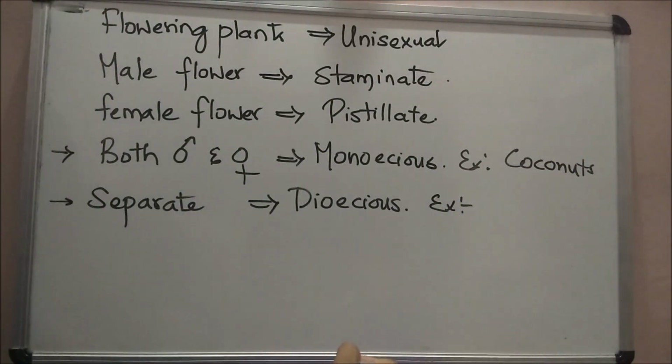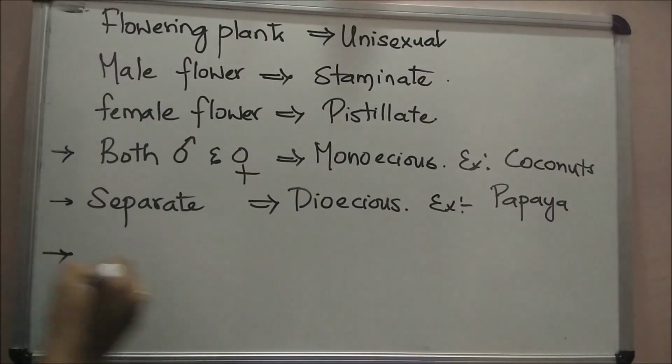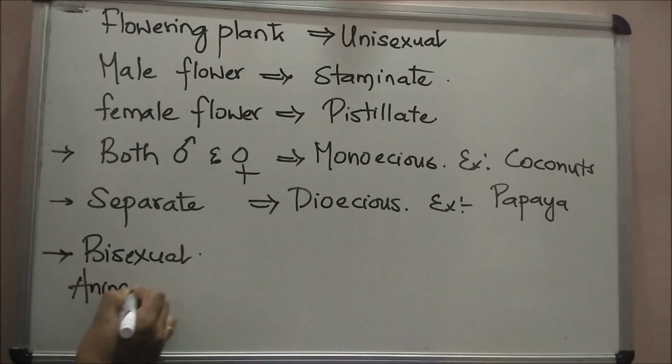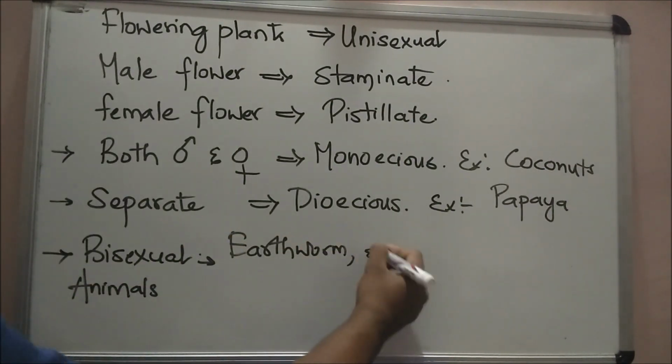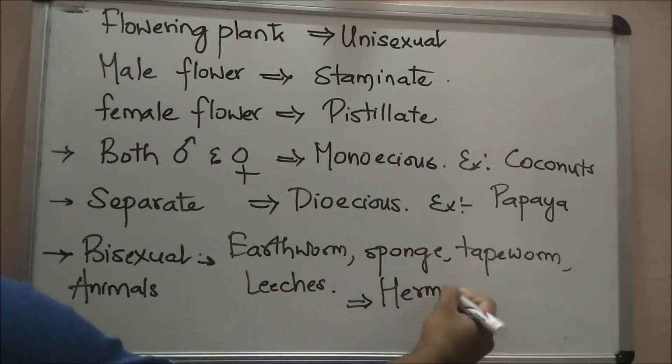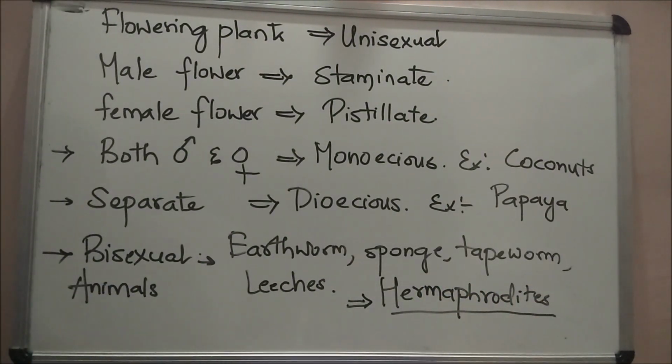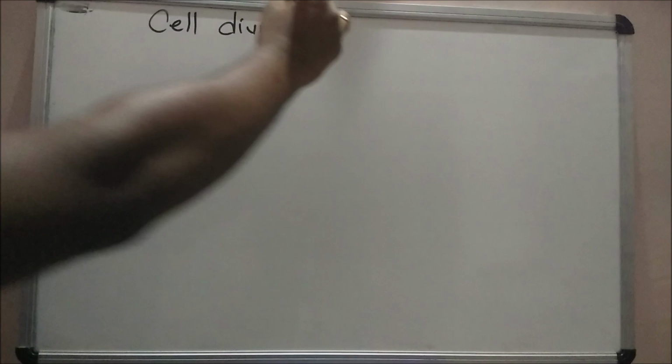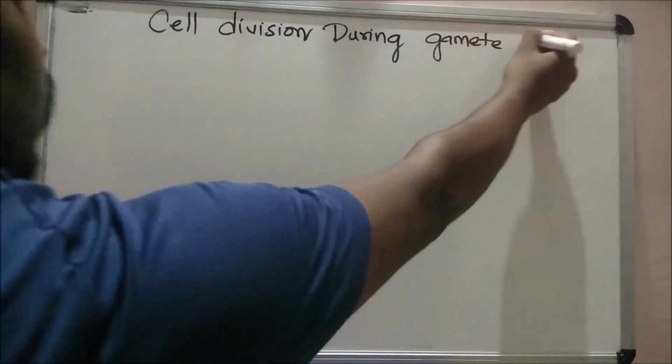Examples for monoecious are cucurbits and coconuts. Dioecious is papaya and date palm. In animals, bisexual animals, earthworms, sponges, tapeworm and leeches are the examples, also called hermaphrodite. Cockroach is a very good example for unisexual species.